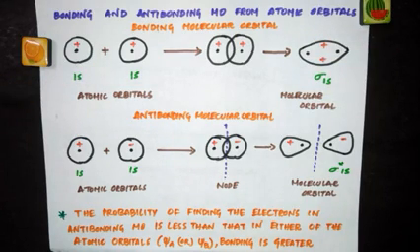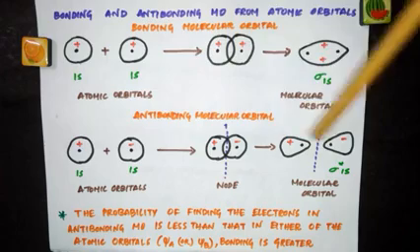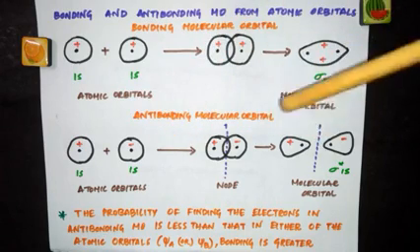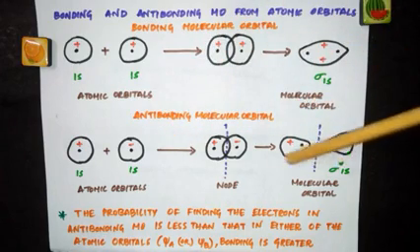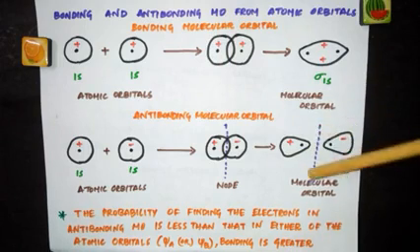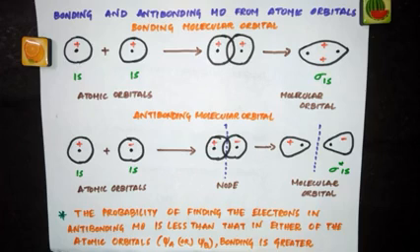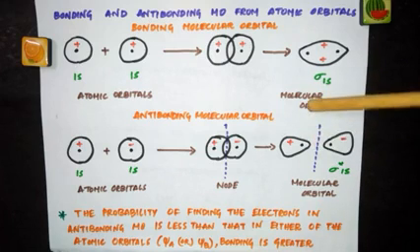And the second way, the molecular orbital obtained by subtraction of overlapping of two atomic orbitals. So from this picture, it is very clear that the electron density between the two nuclei is practically zero. The electron probability densities of the two atomic orbitals get cancelled in the center because of subtraction.